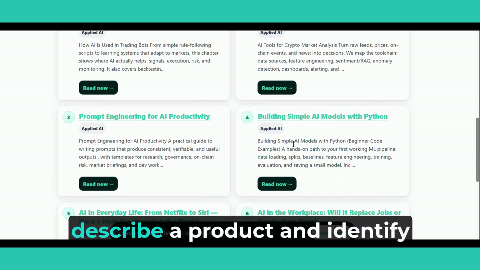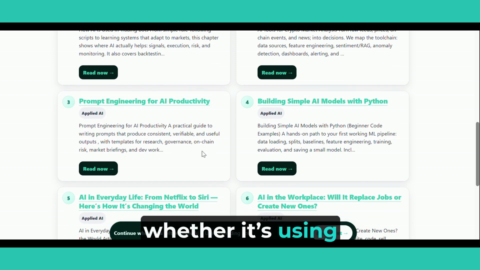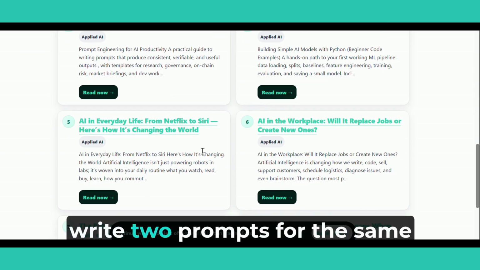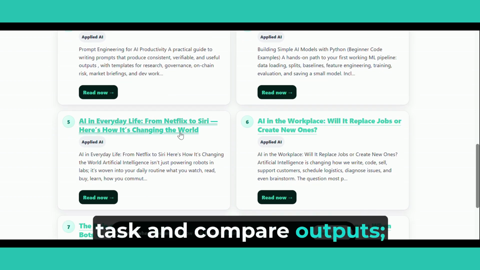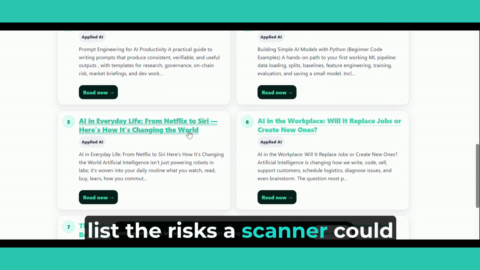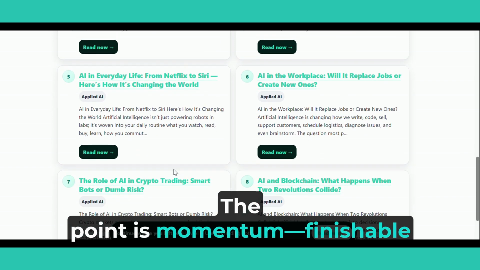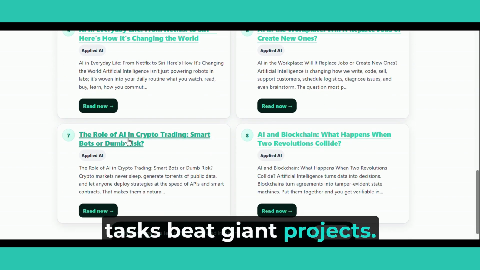To help learning stick, most articles include small practice prompts that require almost no setup. Examples: describe a product and identify whether it's using classification, regression, or retrieval. Write 2 prompts for the same task and compare outputs. List the risks a scanner could miss in a token contract and how you'd add human checks. The point is momentum. Finishable tasks beat giant projects.